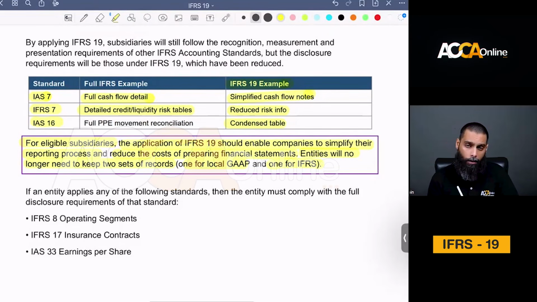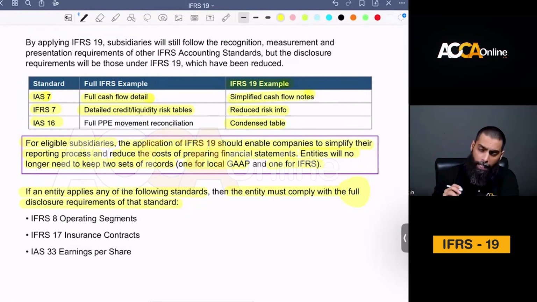And remember, it is written under IFRS 19 that if any entity applies the following accounting standards, then the entity must comply with full disclosure requirements. So previously we saw that if your parent company is not producing its consolidated financial statements in accordance with full IFRS, then you cannot avail the exemptions or the reduced burden of IFRS 19.